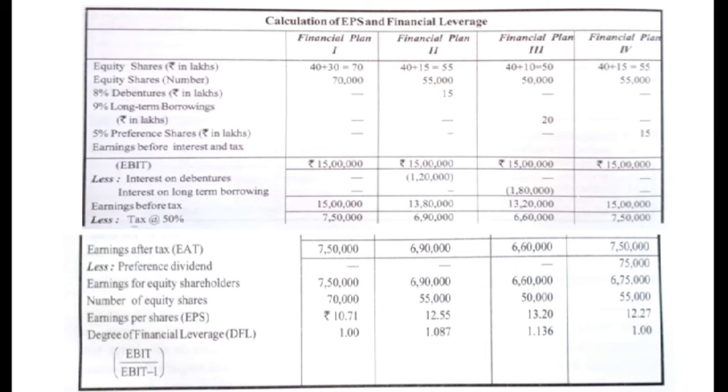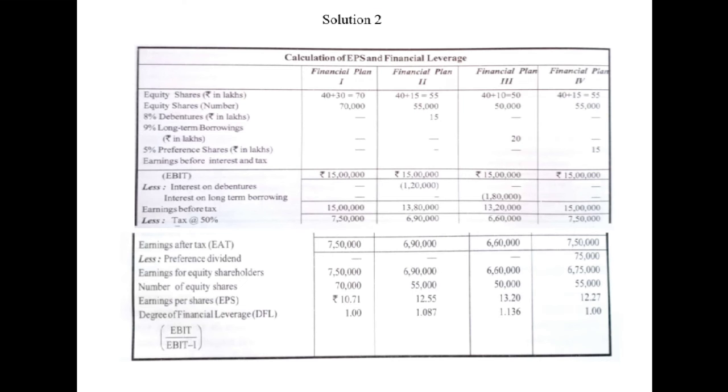So after deducting the preference dividend, whatever earnings are left belong to the owners, that is the equity shareholders. So earnings for equity shareholders under the first financial plan will be rupees 7,50,000. Second, 6,90,000. Third, 6,60,000, and fourth 6,75,000. So now let us calculate the EPS for all the four financial plans.